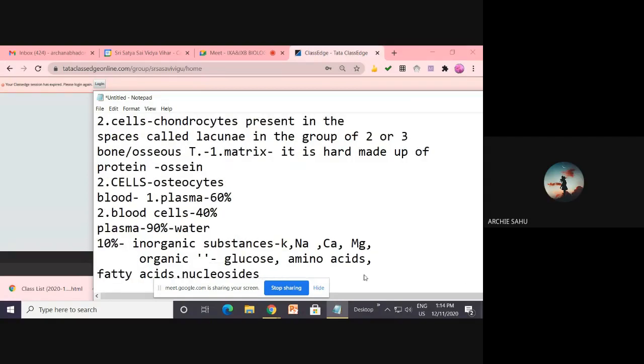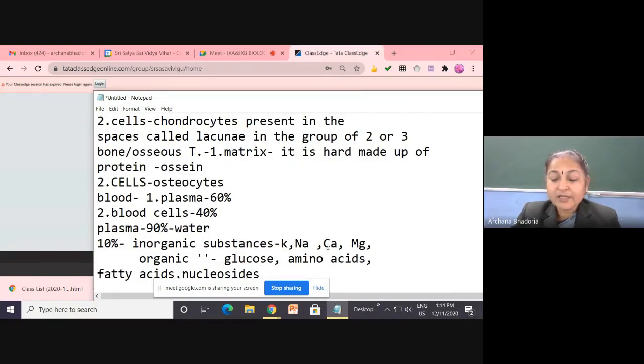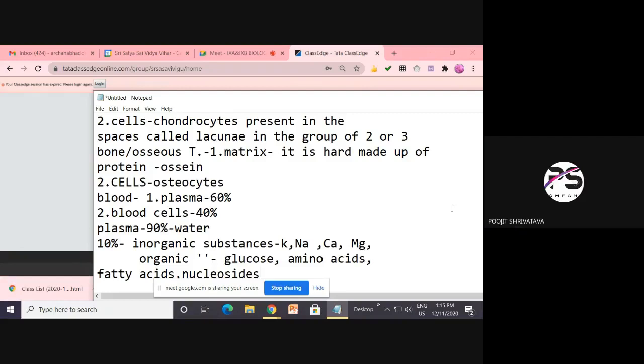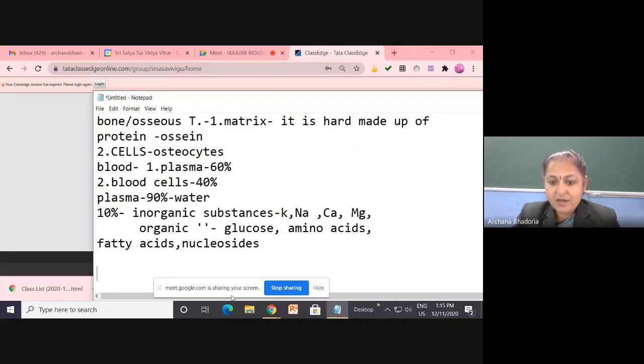Ma'am, can you repeat the inorganic substances? Inorganic are mentioned here. See the screen. Ma'am, inorganic contains iron also, Fe. Yes, iron also, you write down. You know, if iron is not there, the person will become anemic. All the minerals in our diet, they are all going into the plasma, children, whatever we eat.